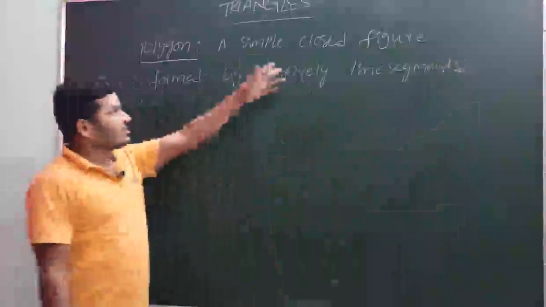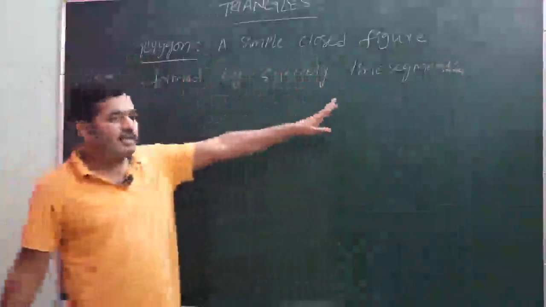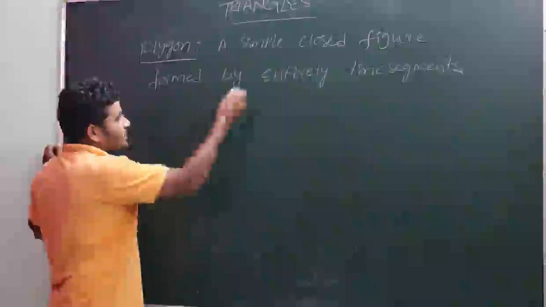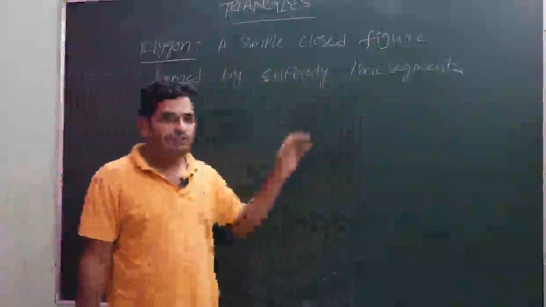See children, the definition of polygon: a simple closed figure formed entirely by line segments means it is a closed figure, and it should be formed with only line segments. There shouldn't be any curved shapes.